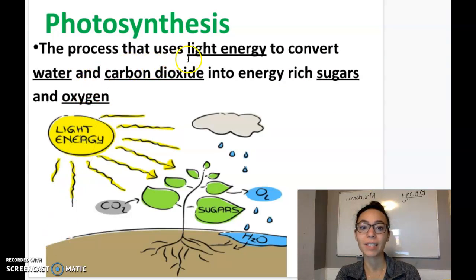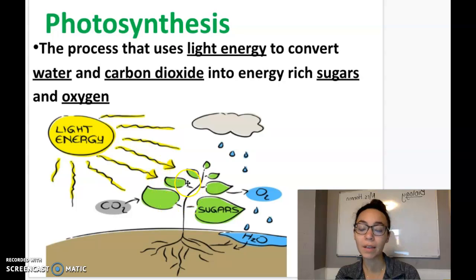Photosynthesis is the process that uses light energy from the sun to convert water and carbon dioxide into energy-rich sugars and oxygen. Okay, so I'll show you the equation for this process in a second, but this is kind of the equation in words.